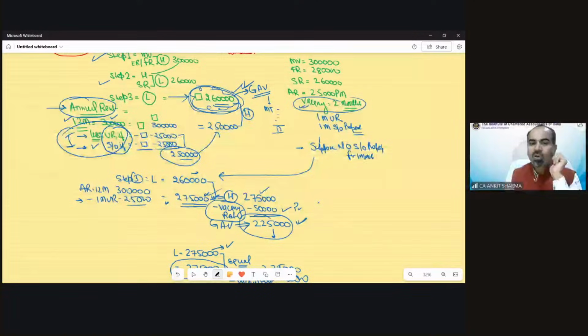If they both are equal, then again, the lower value needs to be taken and you can reduce the vacancy time period rent out of that value. I hope it's now clear.